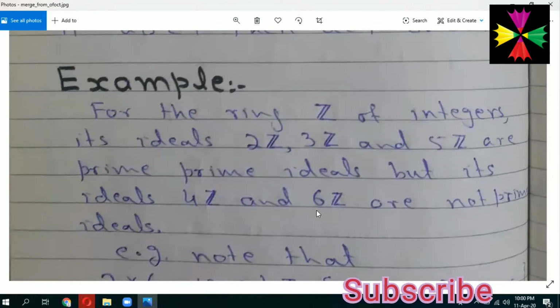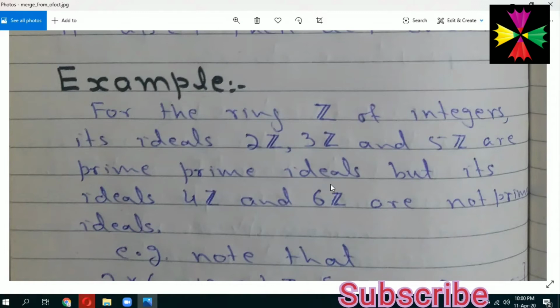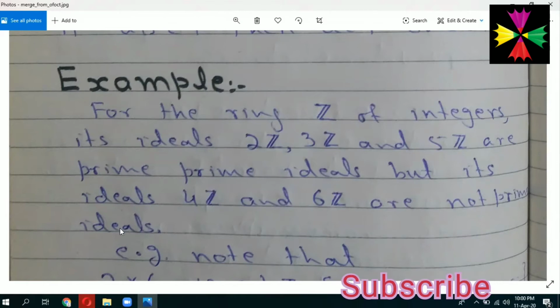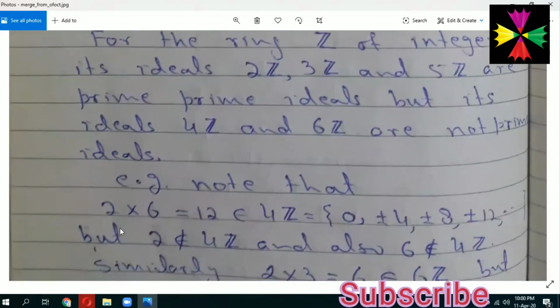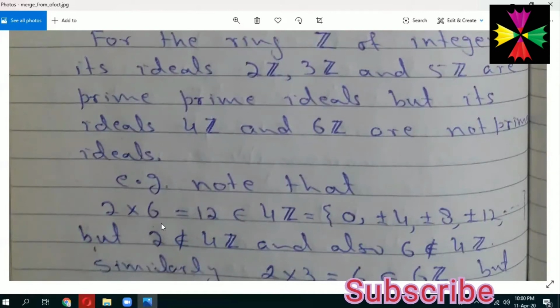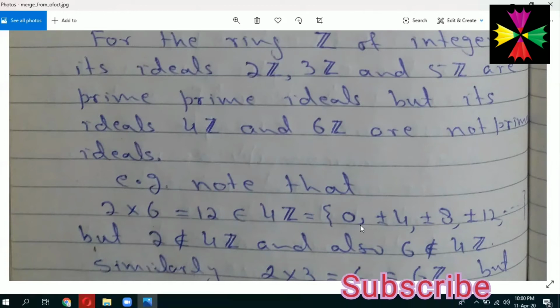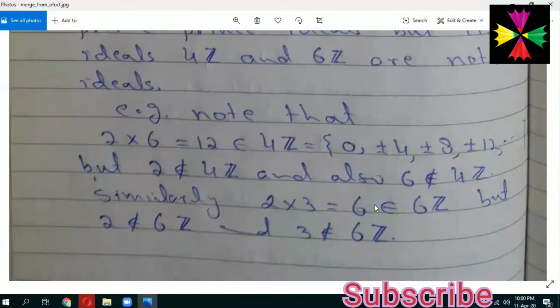Next we have some examples. For the ring Z of integers, the ideals 2Z, 3Z and 5Z are prime ideals, but its ideals 4Z and 6Z are not prime ideals. How? Let's see. For example, as we mentioned that 4Z is not prime. So we can see here that 12, which is equal to 2 into 6, 12 belongs to 4Z, but neither 2 belongs to 4Z nor 6 belongs to 4Z. But similarly, as I mentioned that 6Z is also not prime ideal.